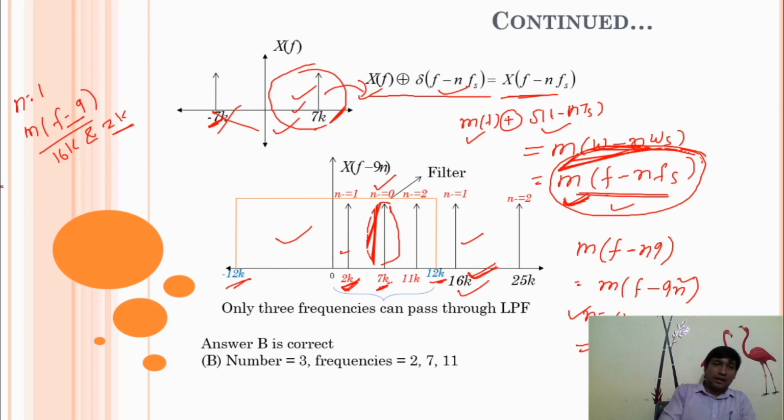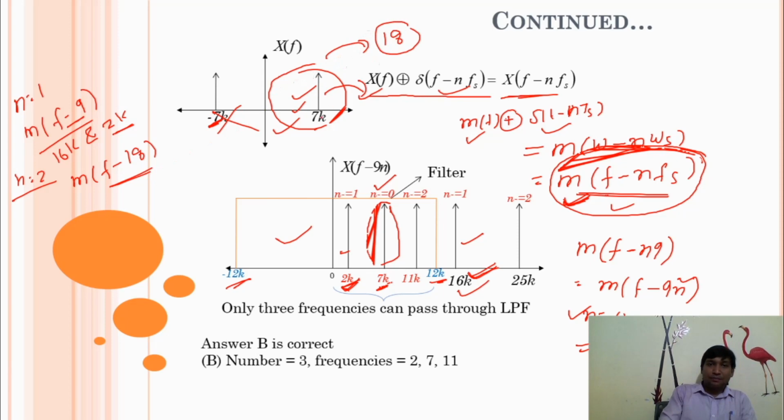Next is n equal to 2. When n is equal to 2, the message signal will be M(f minus 18). It means this whole signal shifts to the right by 18.